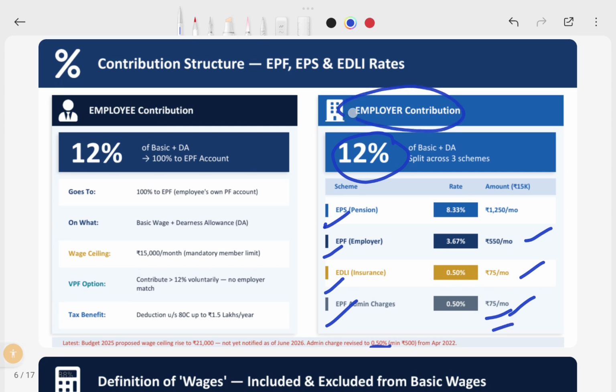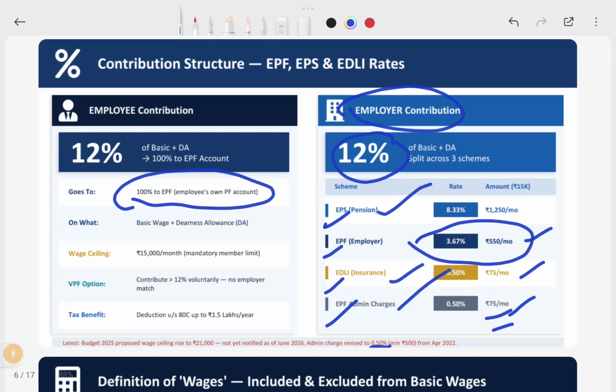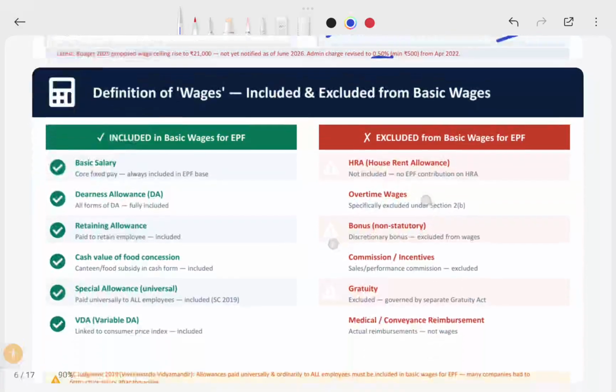For employer contribution. For employee contribution, your entire 100% amount goes to the provident fund account, I mean the retirement fund account. Here, only this much goes to the retirement fund account. The balance will go to the pension, insurance scheme, and admin charges. I hope you understand this.